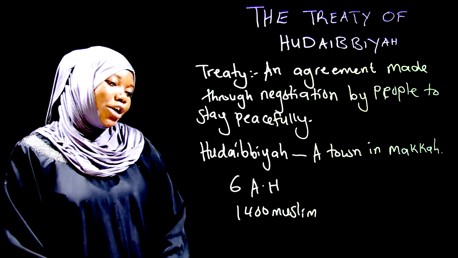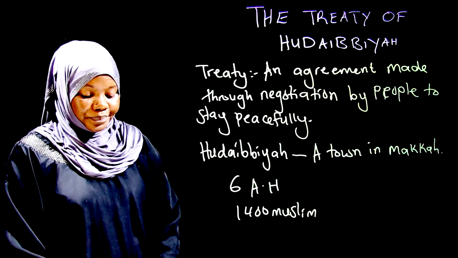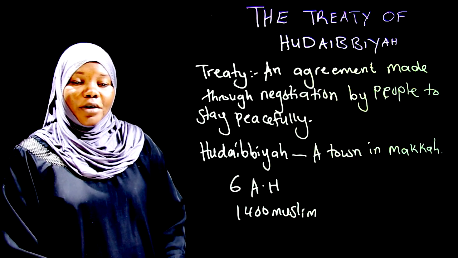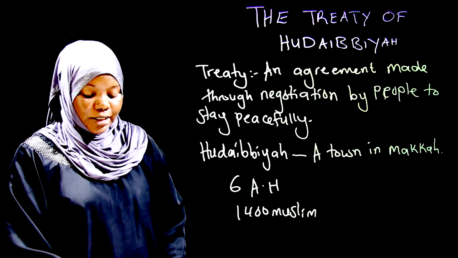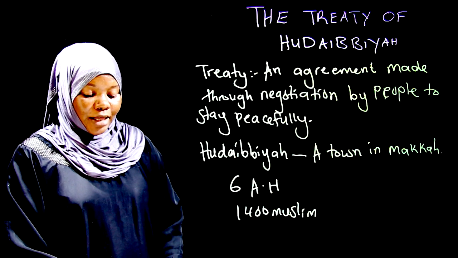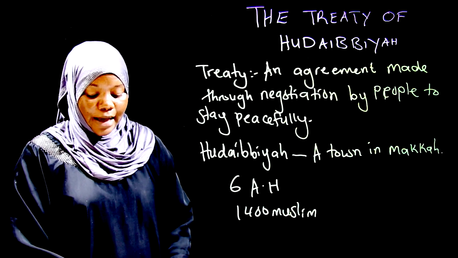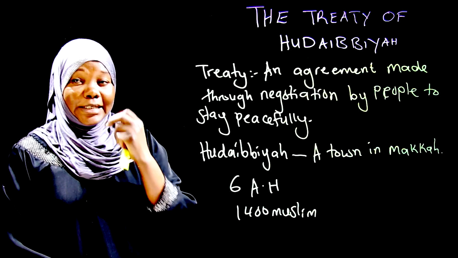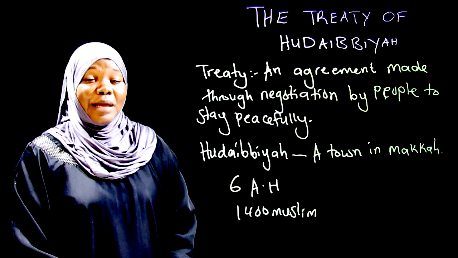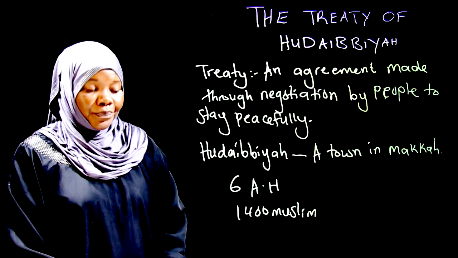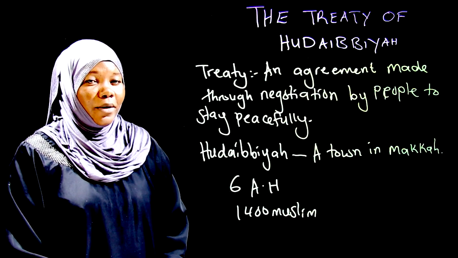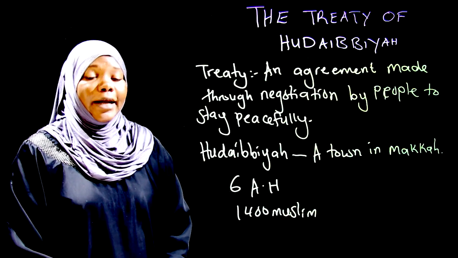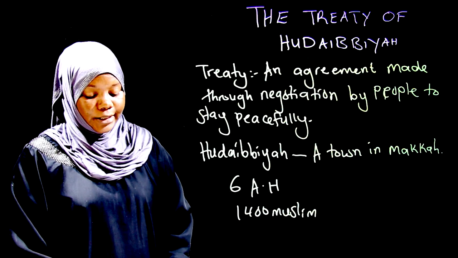The Prophet and the Muslims reached a place called Hudaibbiyah, a town near Mecca, and they camped there. The Meccans were informed of the coming of the Muslims. They decided they would not allow Muslims to enter Mecca that year, under any circumstance. And remember, the Muslims were only coming to perform Umrah.